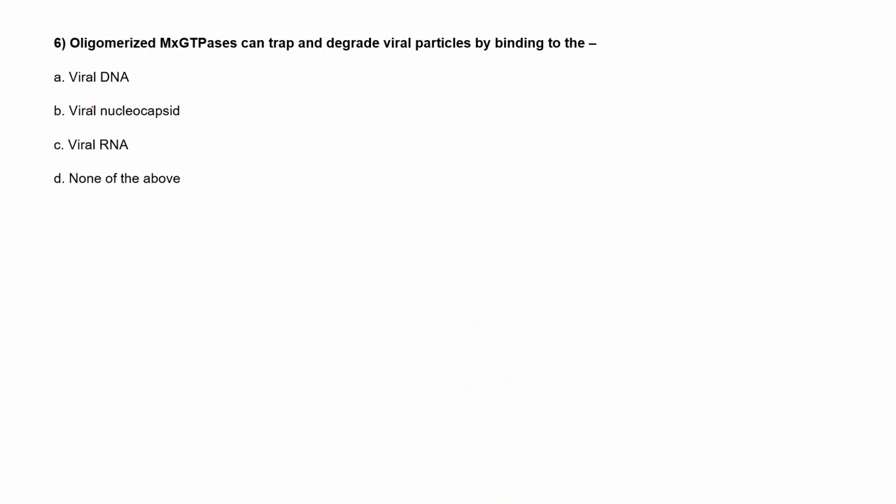So moving to the next question: oligomerized MX GTPases can trap and degrade the viral particles by binding to the. Option A is viral DNA. Option B is viral nucleocapsid. Option C is viral RNA. And option D is none of the above.